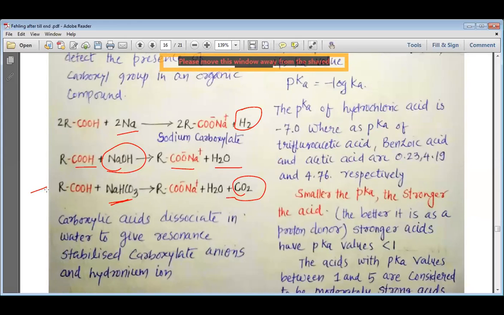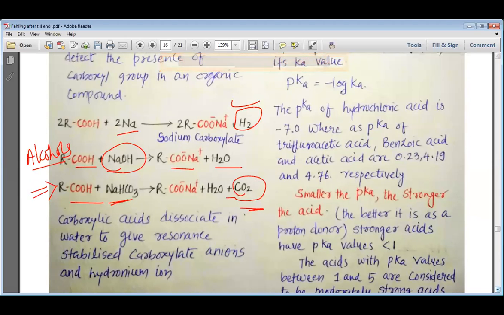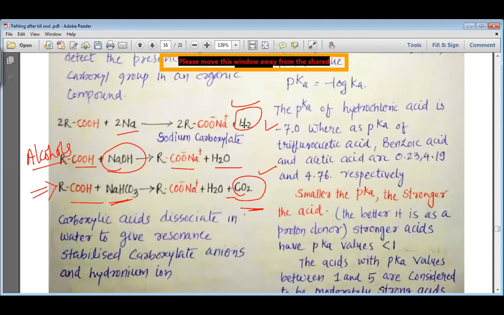And this is one of the very important tests for the detection of carboxylic acid, because alcohols and phenols can even produce hydrogen gas with the metal, but they cannot produce carbon dioxide gas. And this is how we can easily understand that if a substance does not give carbon dioxide with NaHCO3, it should be alcohol. But if the substance gives both reactions, that means it produces hydrogen gas as well as carbon dioxide gas, then it must be a carboxylic acid.